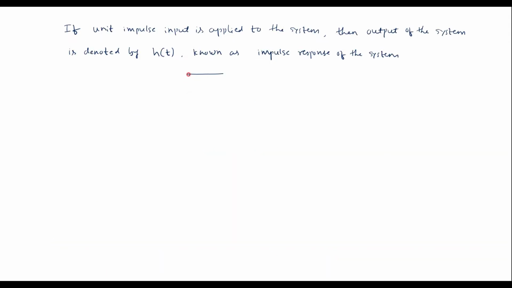Let this be a system having operator H. If the unit impulse signal, delta(t), is applied, the output of the system is known as the impulse response of the system, denoted as h(t), which is equal to H of delta(t). That is, the response of the system to the unit impulse signal is known as the impulse response of the system.